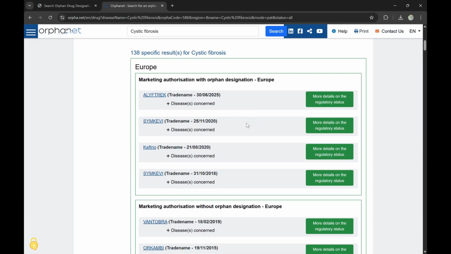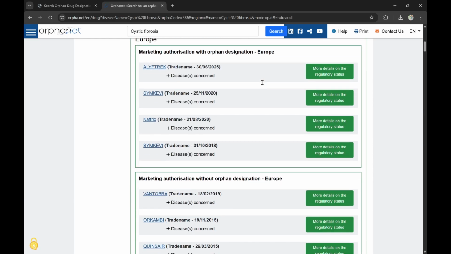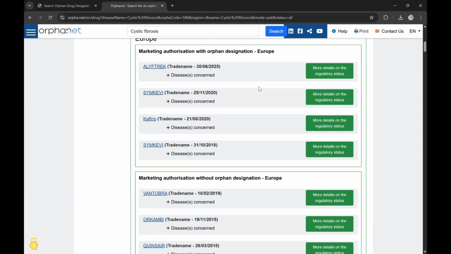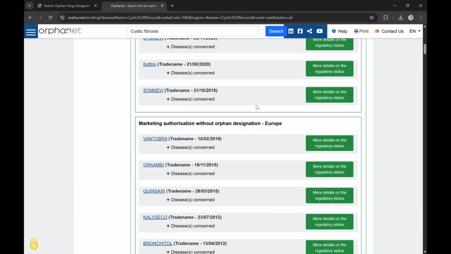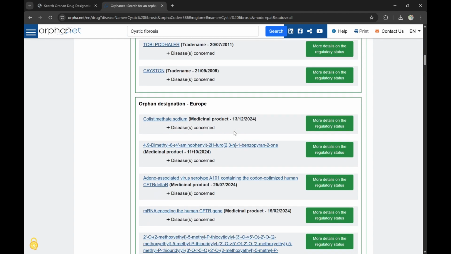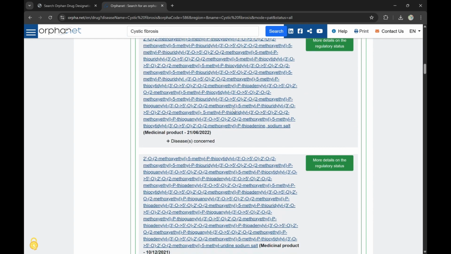Once I click on this, I get various results, 138 specific results for the cystic fibrosis orphan drugs that are there for it, marketing authorization with orphan designation, without orphan designation, and a lot more.